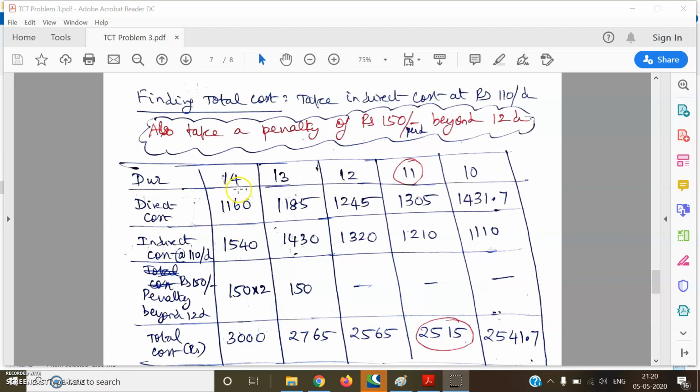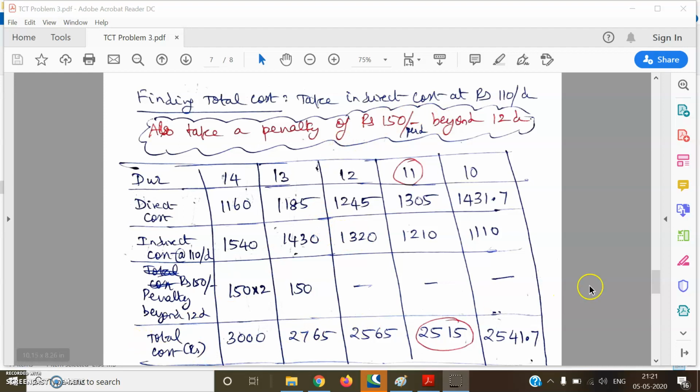So you see 14 days is 2 days extra beyond 12 days. Each day it is going to be 150 plus 150, so 300 rupees is going to be the penalty for 14 days of completion. For 13 days, it is 1 day extra from 12 days, so 150 rupees. From 12 days onwards, there is no penalty. This is a special condition given in the problem. In the beginning of the problem it was not given, but I have just incorporated this condition here.